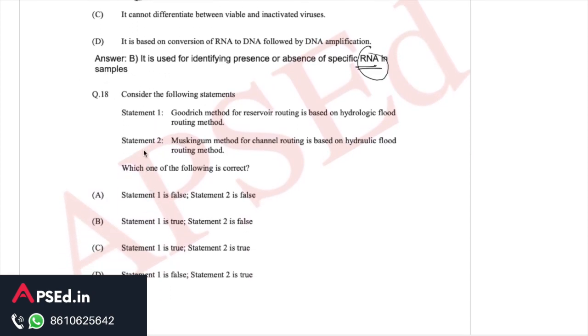Then the next one is related to hydrology. It says consider the following statements. Statement 1: Goodrich method for reservoir routing is based on hydrologic flood routing method. Statement 2: Muskingum method for channel routing is based on hydraulic flood routing method. This is a very basic question. In the exam it came for 1 mark and it is covered in our hydrology videos. Both of these methods come under hydrologic routing methods. So here statement 1 is true but statement 2 is false.